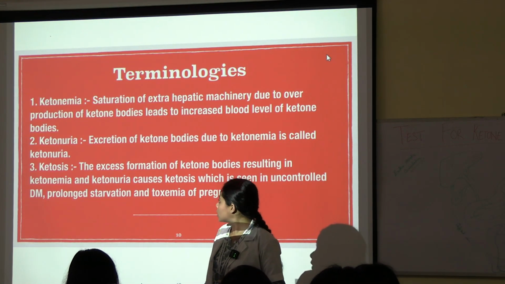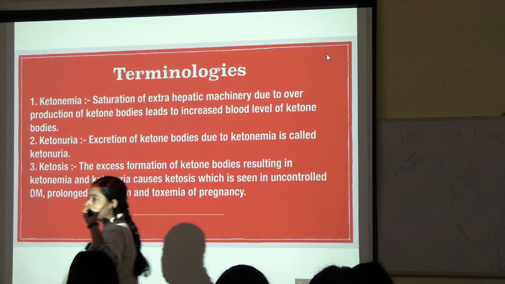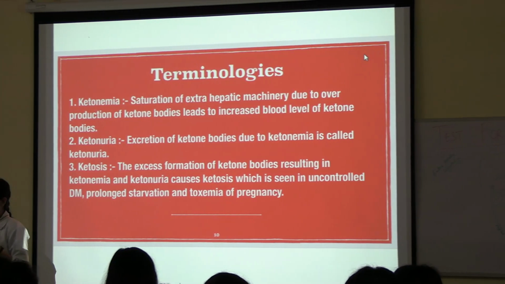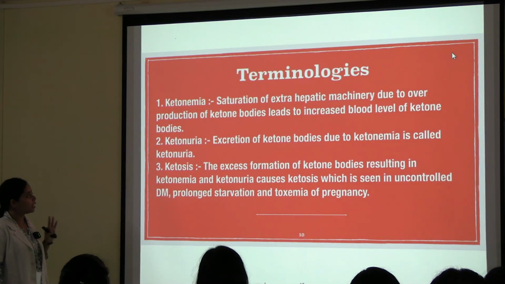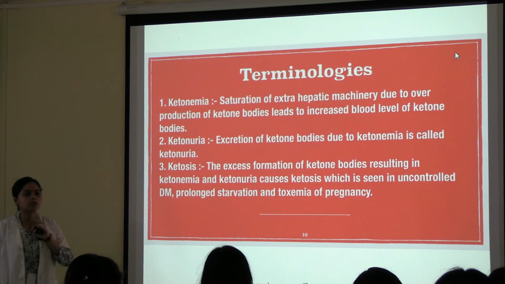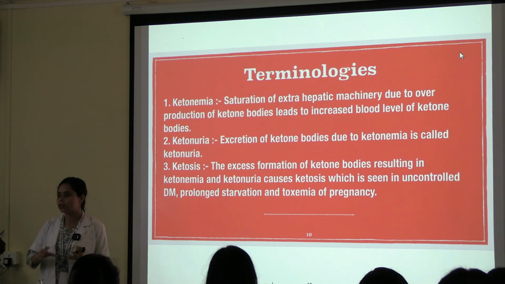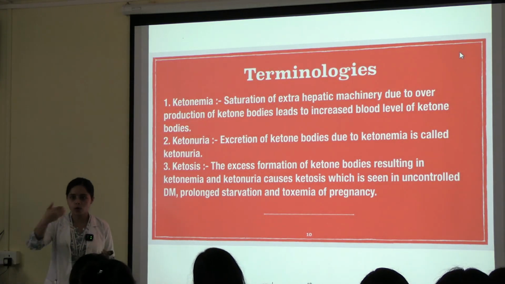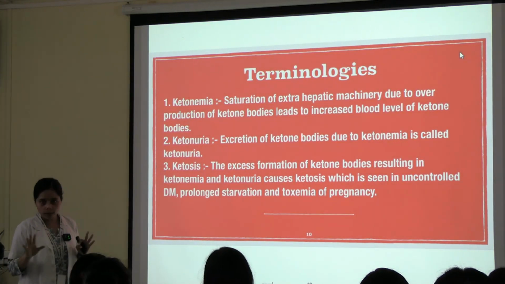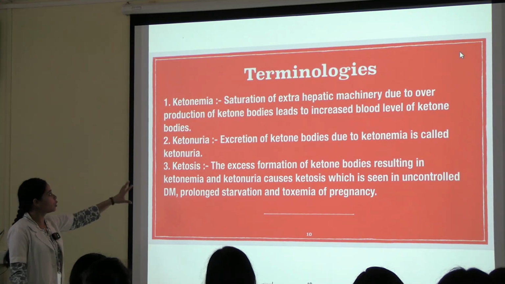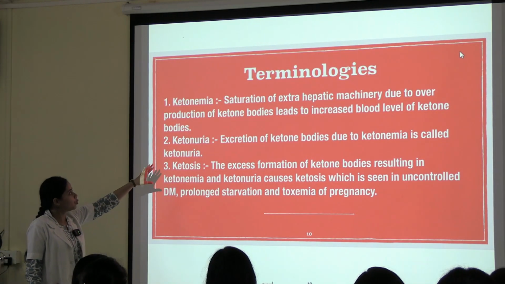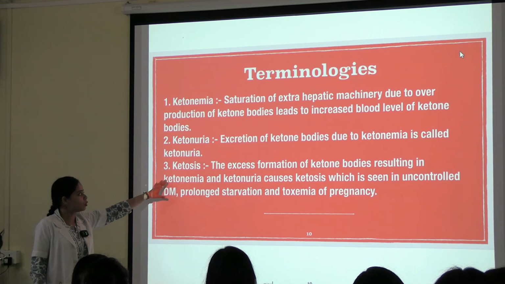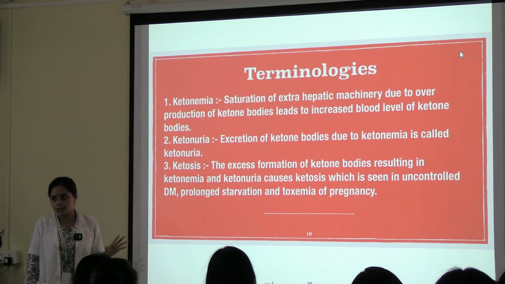So, some terminologies. Ketonemia. First, don't note down, first understand. I'll give you time to note it down. Ketonemia, ketonuria and ketosis. You will come across many such terminologies during your course of studying. Understand the thing first. Break the words. Ketonemia ends with -emia, ketonuria ends with -uria, and ketosis ends with -osis.